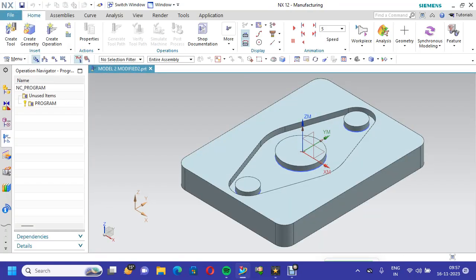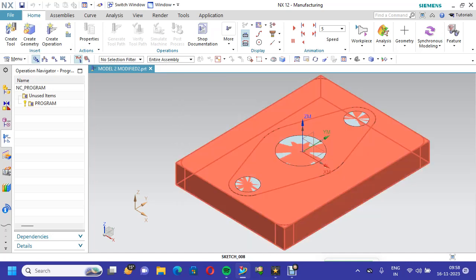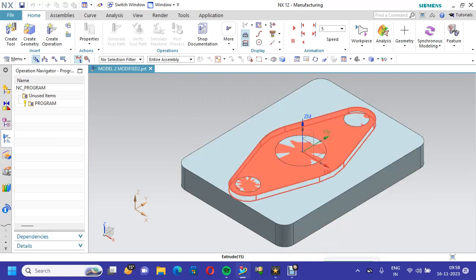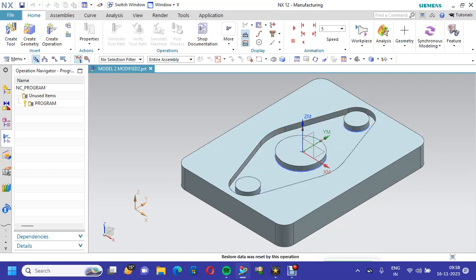Now this model has been created already. In this workpiece, first I will do face milling, then cavity milling, then rest milling. We can go for geometry view, go to machine mill, MCS mill, which means machine coordinate system.